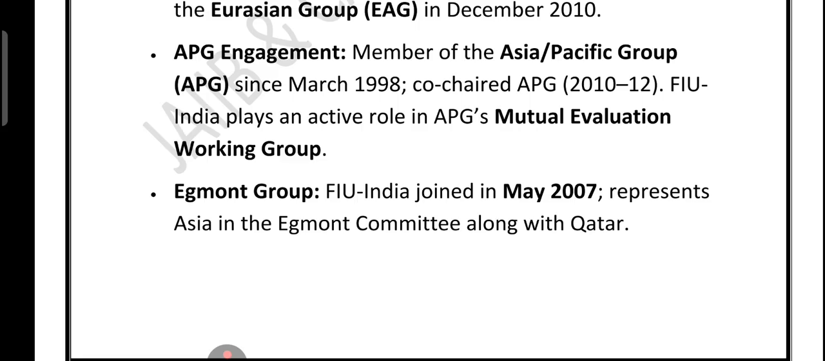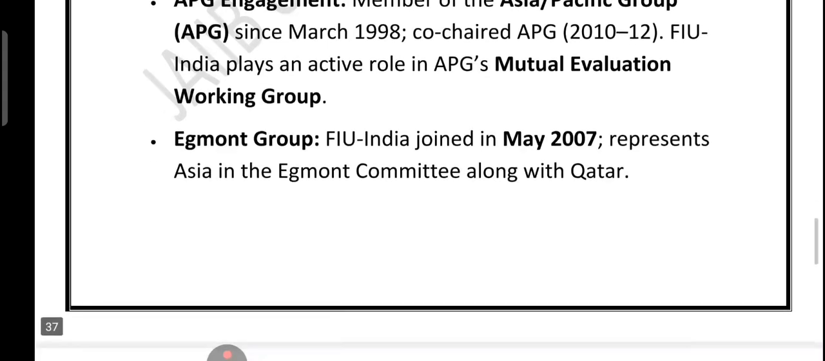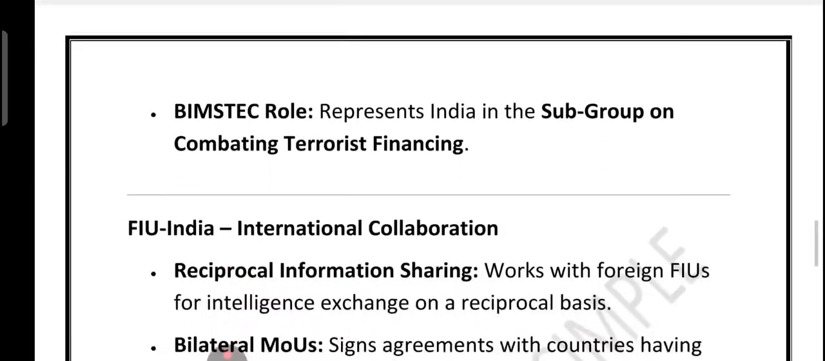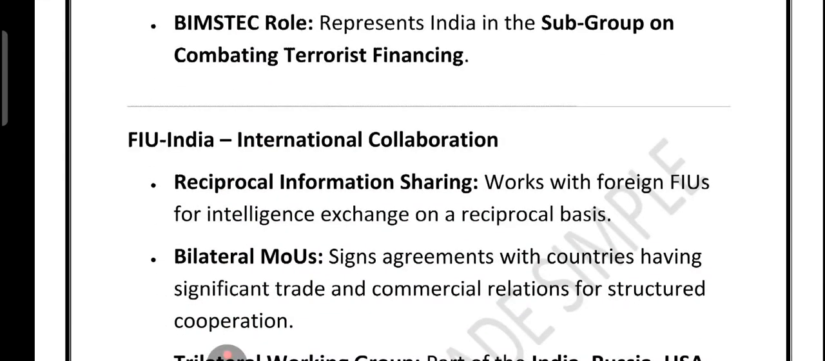Before that I told you APG, Asia Pacific Group, right. India FIU also joined the Egmont Group in the year 2007, which is the global hub of the financial intelligence units. It today even represents Asia in the Egmont committee alongside Qatar. On the regional side, India participated with the BIMSTEC terror financing subgroup to counter terror in South Asia.